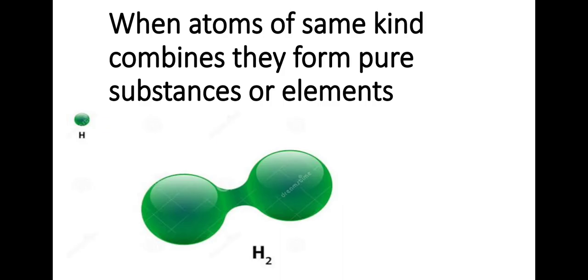Like this, here the blue sphere is the oxygen atom and the surrounding two green spheres are the hydrogen atoms. In the other case, two hydrogen atoms, obviously representing the same element, have combined to form a molecule, which is the H2 hydrogen molecule.